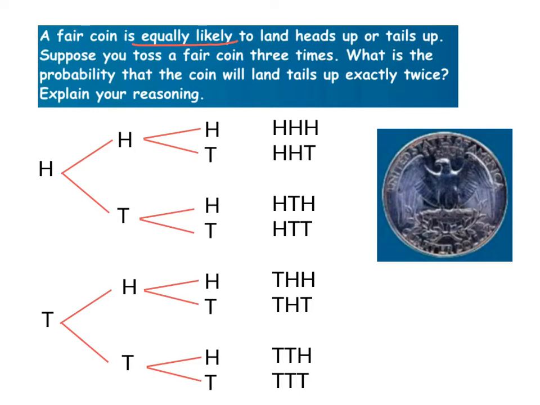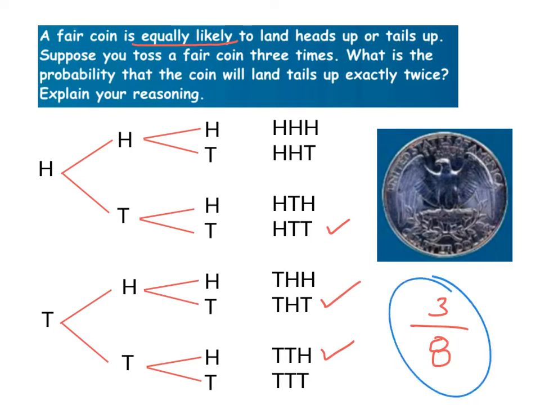So which ones have tails up exactly twice? We need 2 T's. This one, and this one have exactly tails twice. Okay? So how do we talk about that as a probability? We say out of the total of 8 outcomes, 3 of them had the preferred outcome. And so the probability that we'll get tails exactly twice is 3 out of 8.